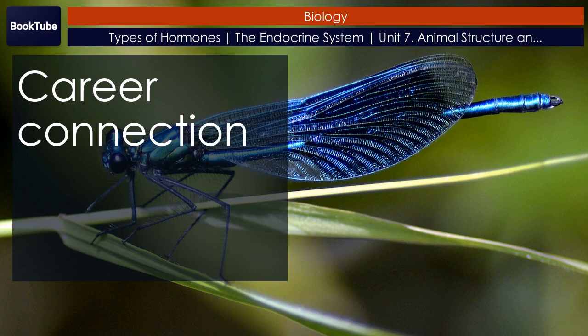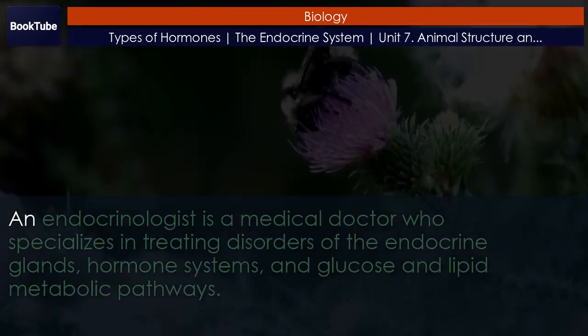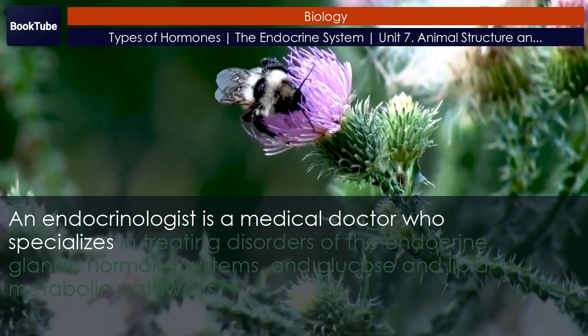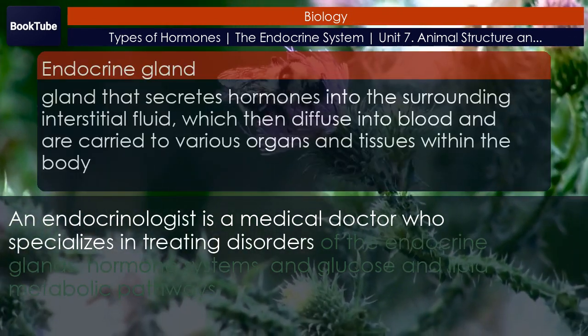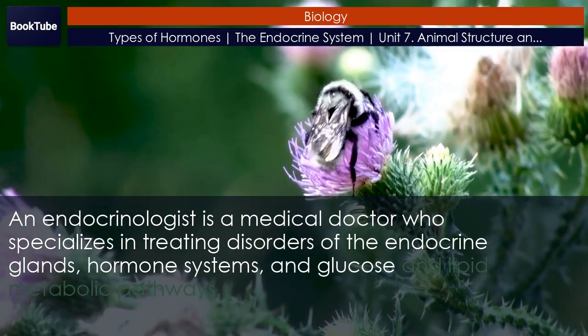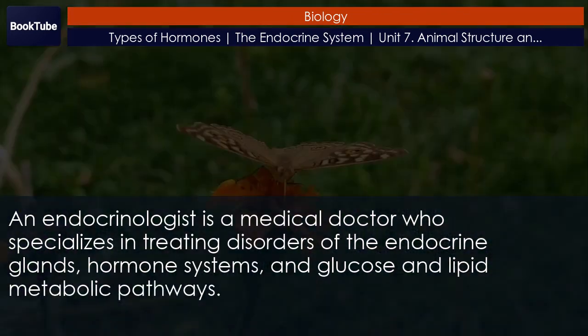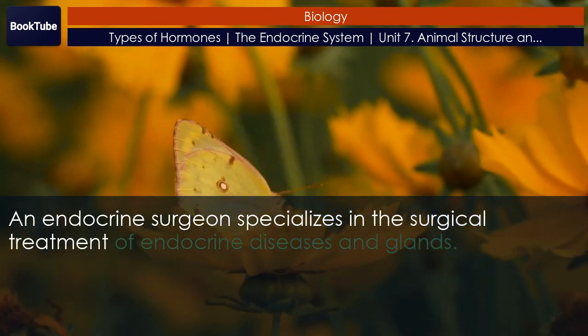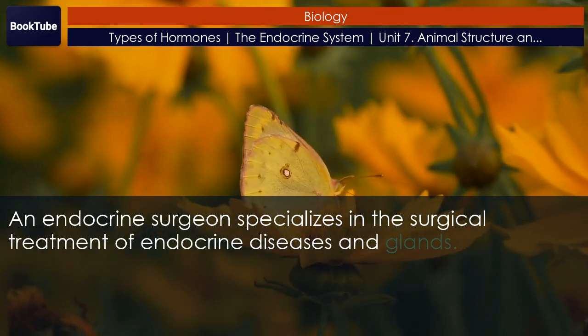Career connection. Endocrinologist. An endocrinologist is a medical doctor who specializes in treating disorders of the endocrine glands, hormone systems, and glucose and lipid metabolic pathways. An endocrine surgeon specializes in the surgical treatment of endocrine diseases and glands.